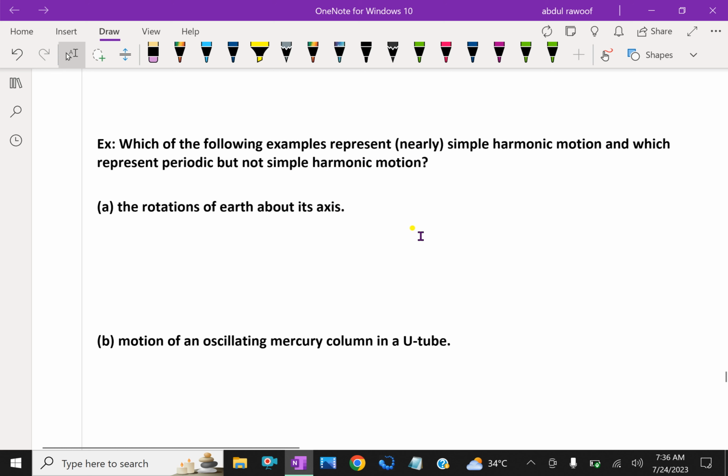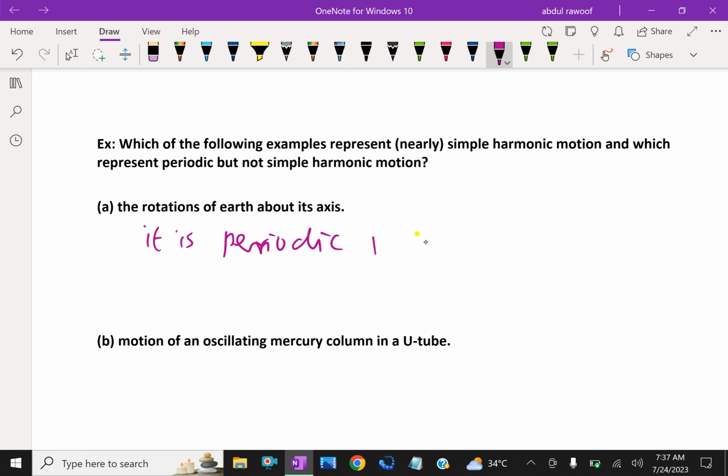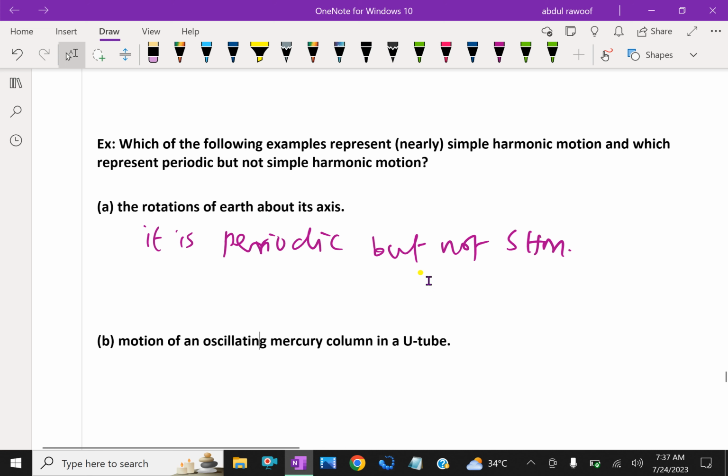Since the rotation of Earth is not a to and fro motion about a fixed point, it is periodic but not simple harmonic motion. Rotation of Earth goes in one direction; it won't come back or rotate in the opposite direction. Every time it follows a periodic motion, but it is not simple harmonic.